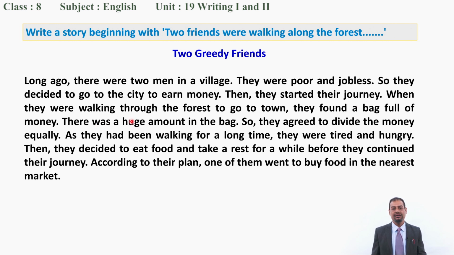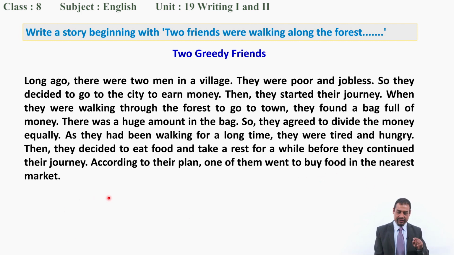When they were walking through the forest to go to town, they found a bag full of money. There was a huge amount in the bag, so they agreed to divide the money equally. As they had been walking for a long time, they were tired and hungry. Then they decided to eat food and take a rest for a while. Before they continued their journey, according to their plan, one of them went to buy food in the nearest market.